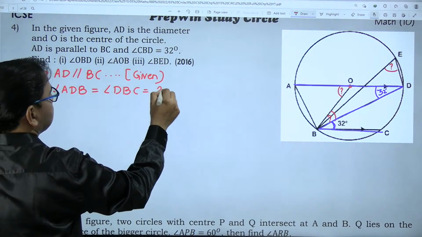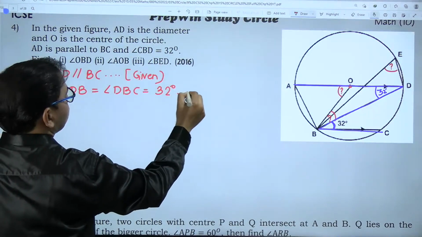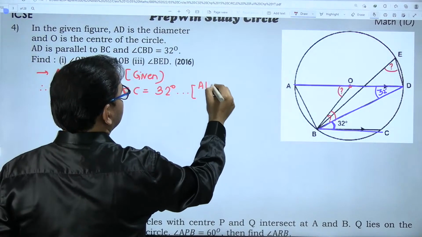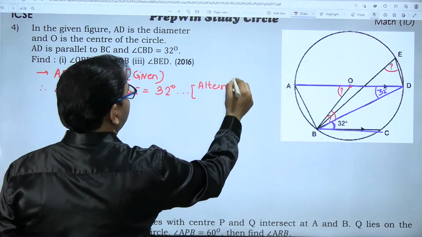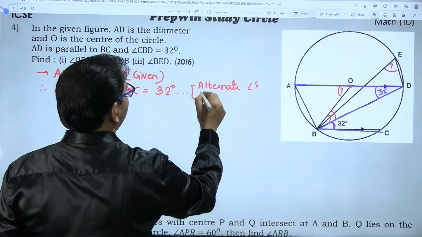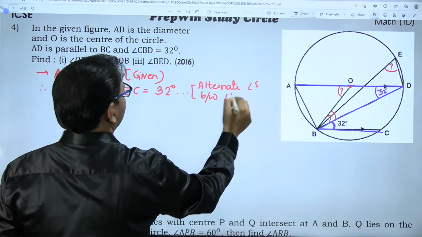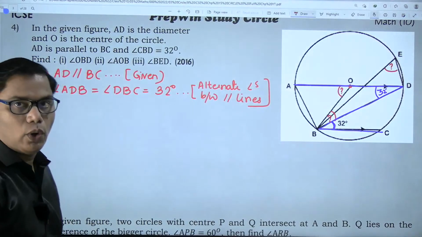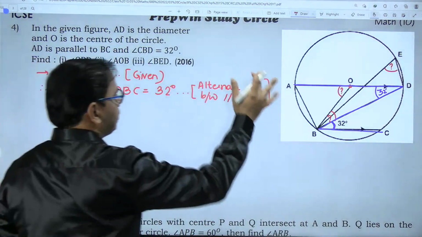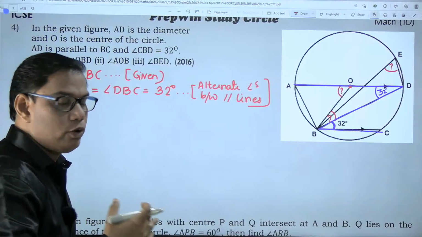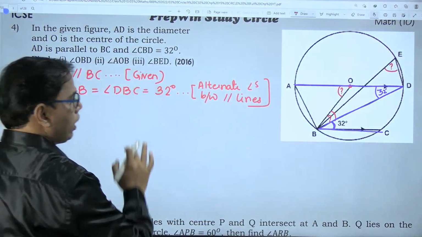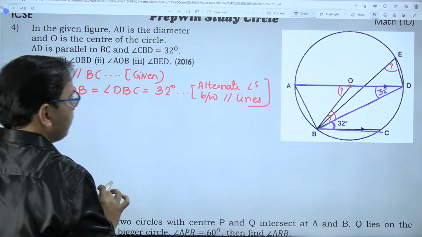One is given as 32 degrees, so both will be 32 degrees. The reason will be alternate angles between parallel lines. I'm writing it as a shortcut. If you have a lot of time in the examination and you are fast, you can write a complete statement. Otherwise, write a shortcut as I have.